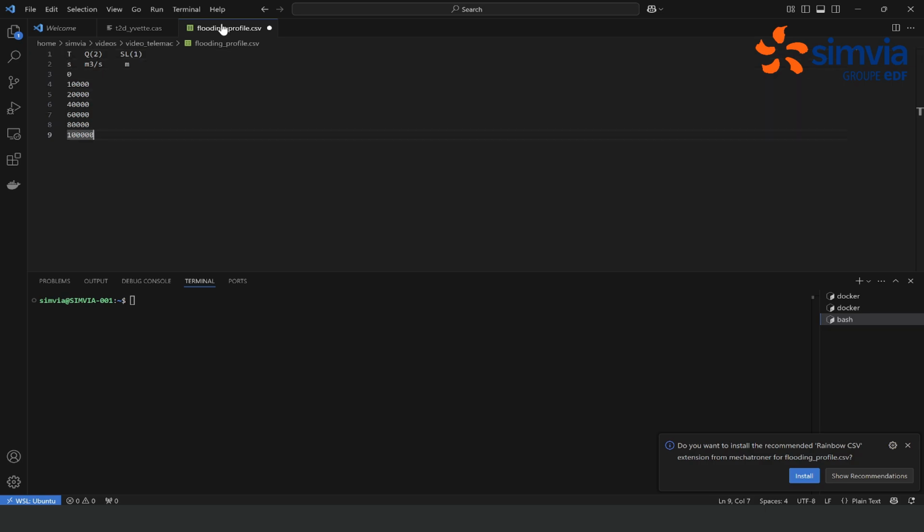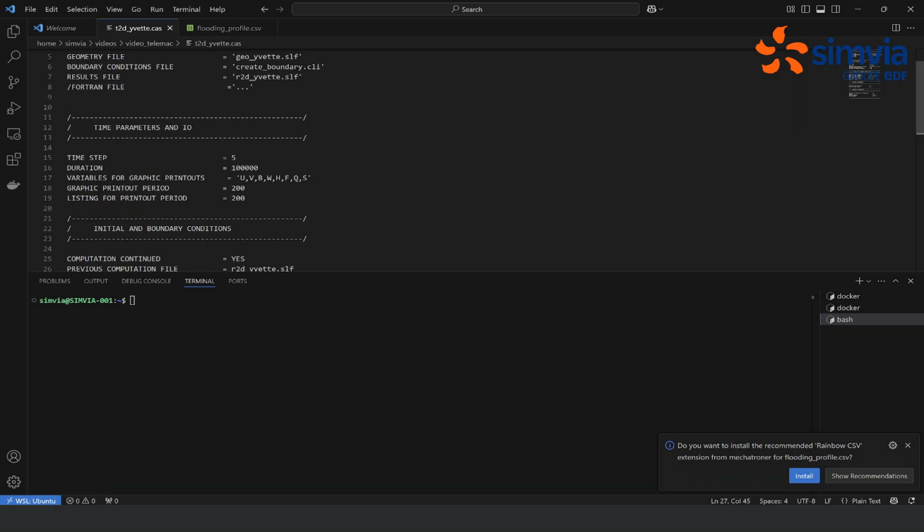Let's do the same for defining the associated flow rate. So at t equal to 0, we are in a stationary state. I'm going to impose a flow rate profile of 5 meters cubed per second. Then we want to make it a bit higher to start simulating a flooding. So let's put it, for instance, to 10. Then even higher, 20. Here, 30. Then it's going to be the peak here at 40. And then we are going to make it go down progressively from 20 to 5 again. We are not going to vary the water elevation, so we are simply going to let it to 60.5 all the time.